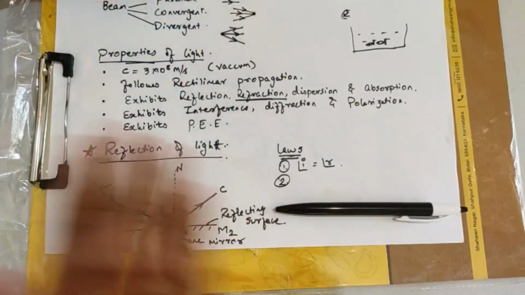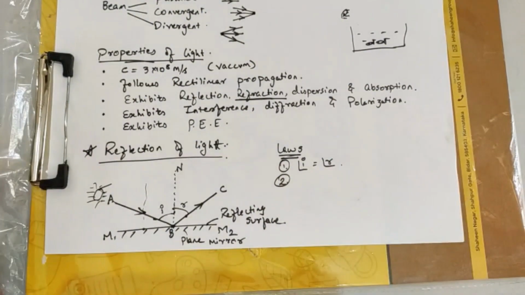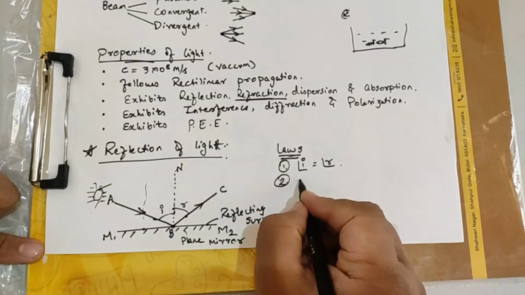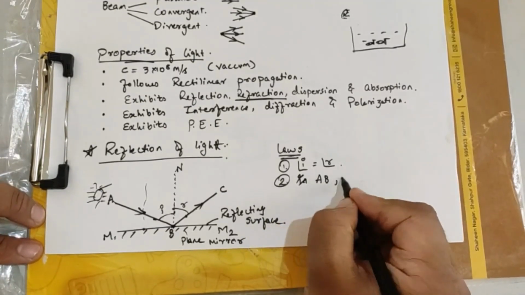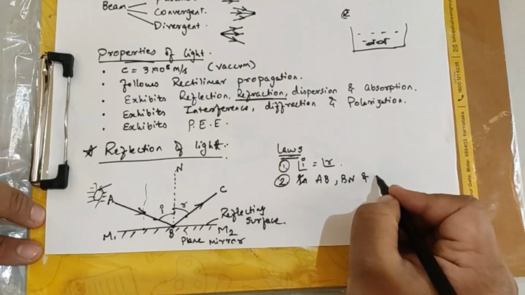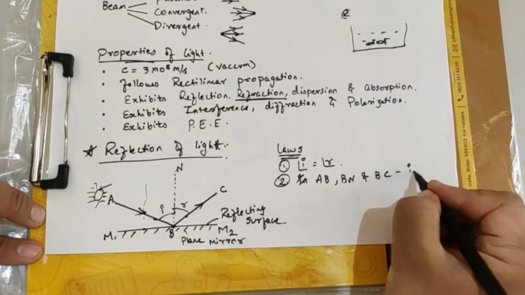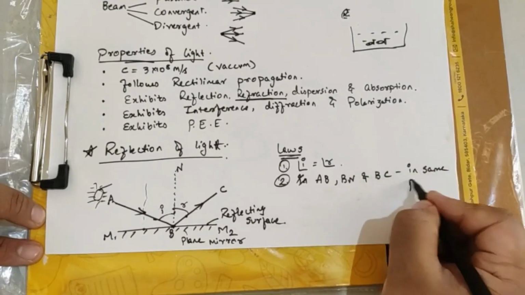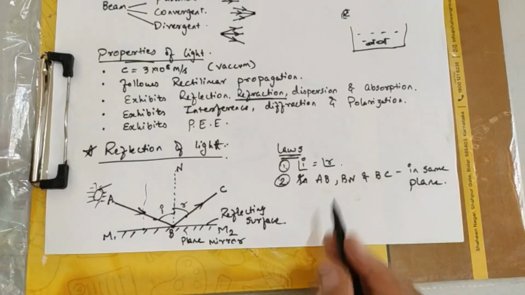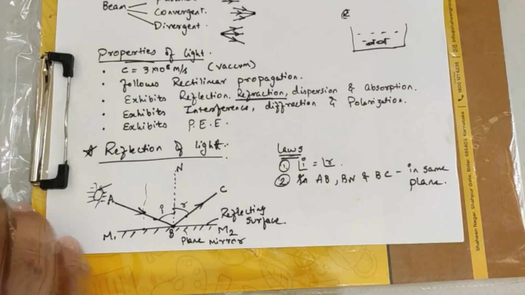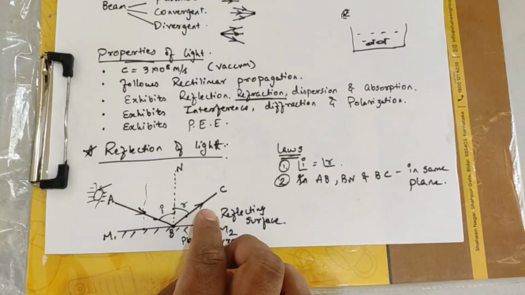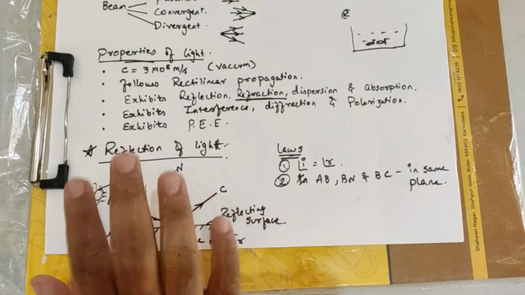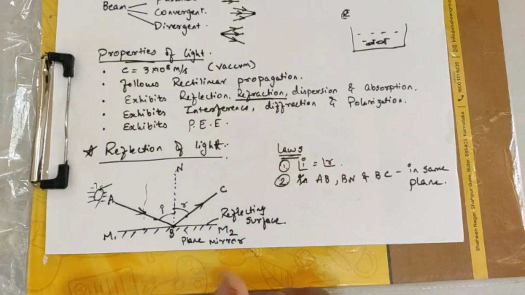What is that plane? The plane of the paper. Yes, so that is what he is trying to tell you in the second law, that the incident ray AB, the normal BN and the reflected ray BC are in the same plane. That is what he means when he says the incident ray, the normal and the reflected ray all lie in the same plane. So this is the basic of your reflection concept.